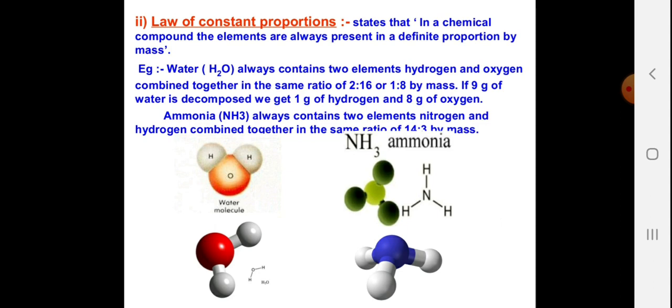If 9 gram of water is decomposed, we get 1 gram of hydrogen and 8 gram of oxygen. So the proportion of hydrogen to oxygen in water remains unchanged. Ammonia, NH3, always contains the elements nitrogen and hydrogen combined together in the ratio of 14:3 by mass.